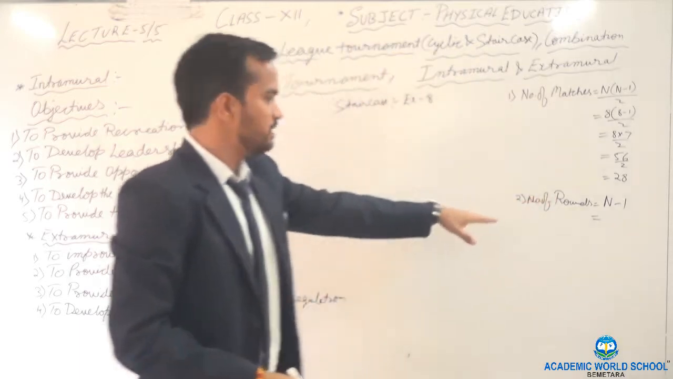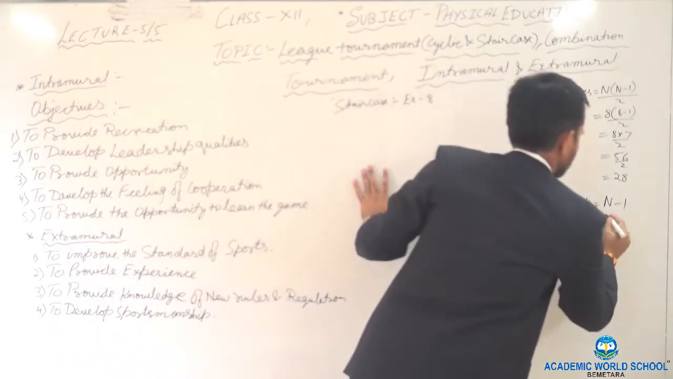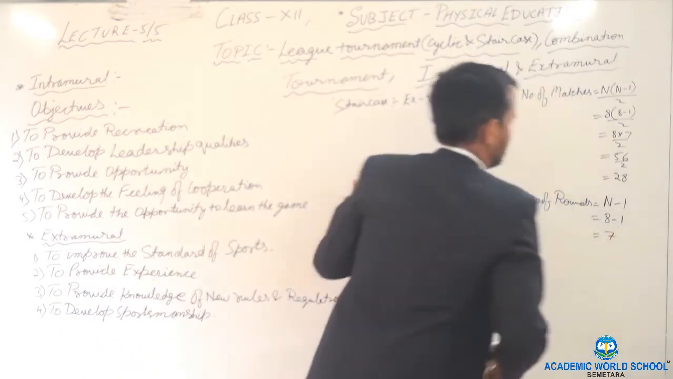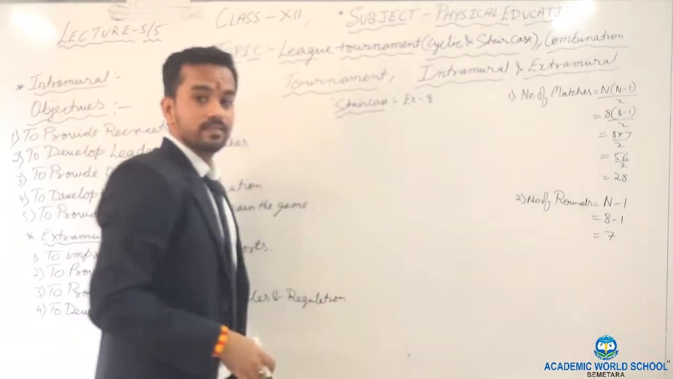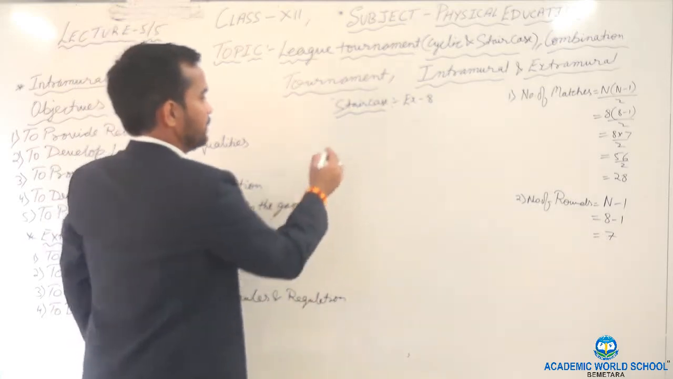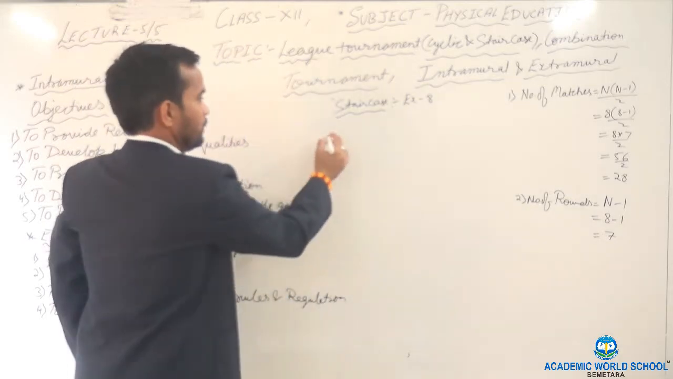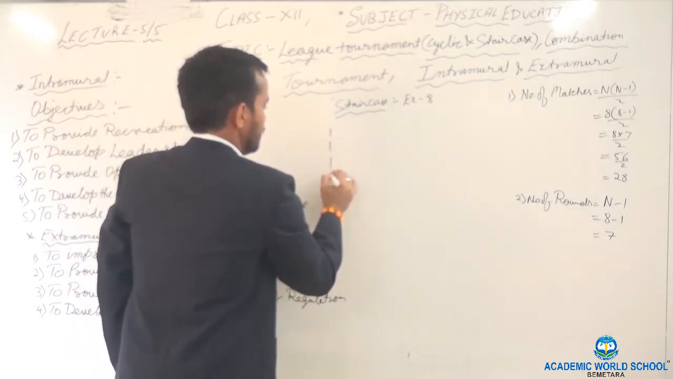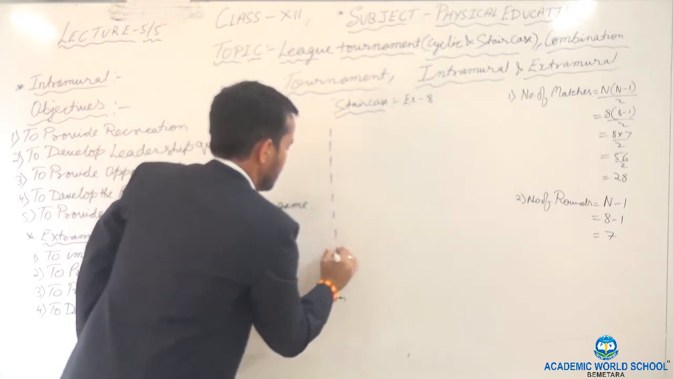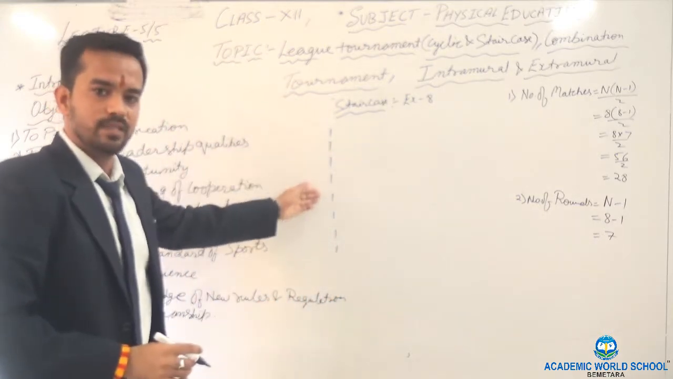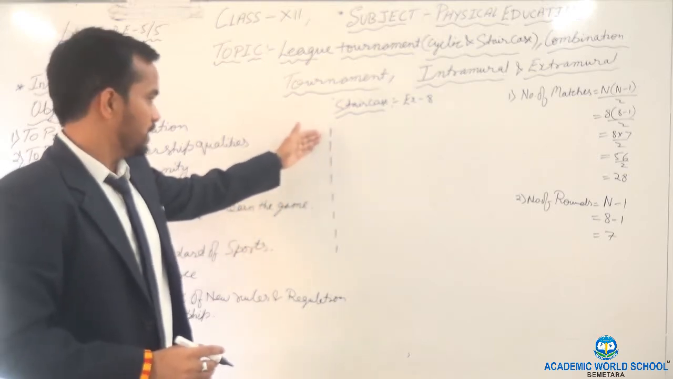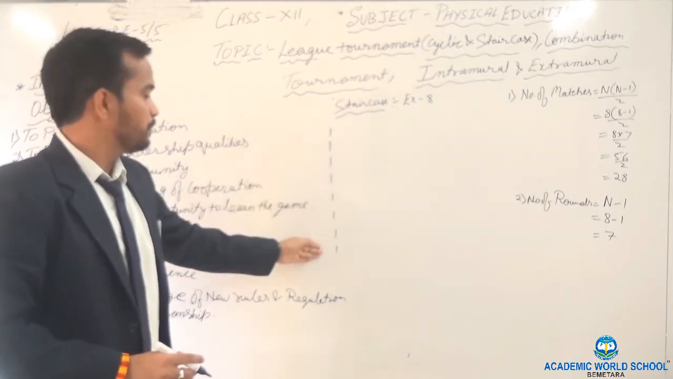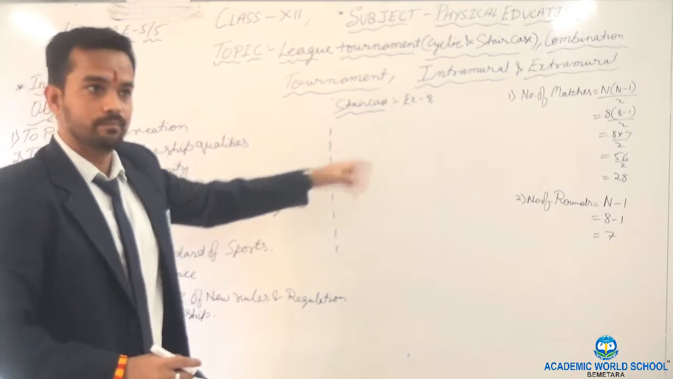Clear? 28 matches. Now rounds 7. Clear? Now how to prepare the staircase method? Example, how to prepare? See, 1, 2, 3, 4, 5, 6, 7, 8. First you have to write 8 times 1, so that you will come to know if team number 1 will play with each and every team.